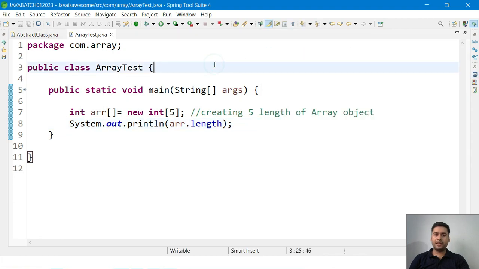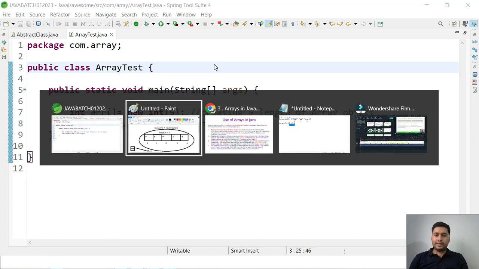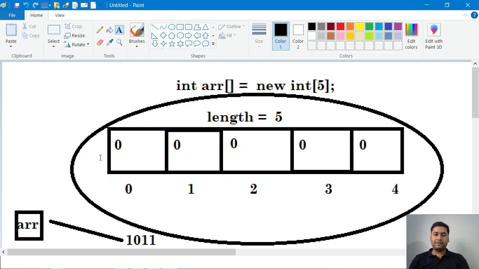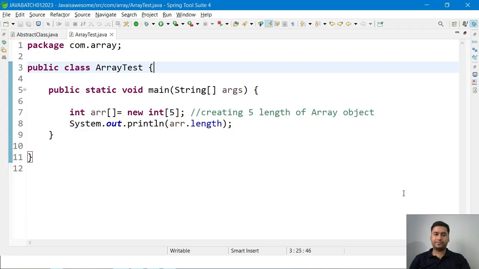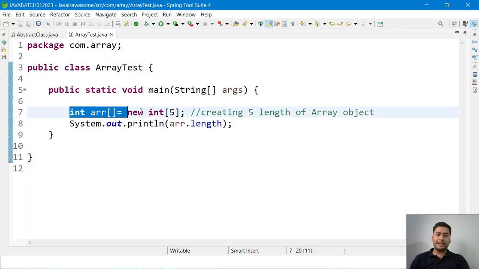Now one more thing I have to clear up. By default the given value is 0, and the index values are 0 1 2 3 4. We need to see it. What we can do is print each and every element of the array. How can we print it?